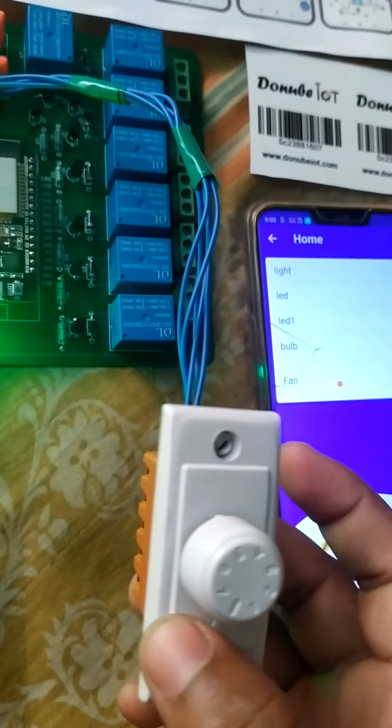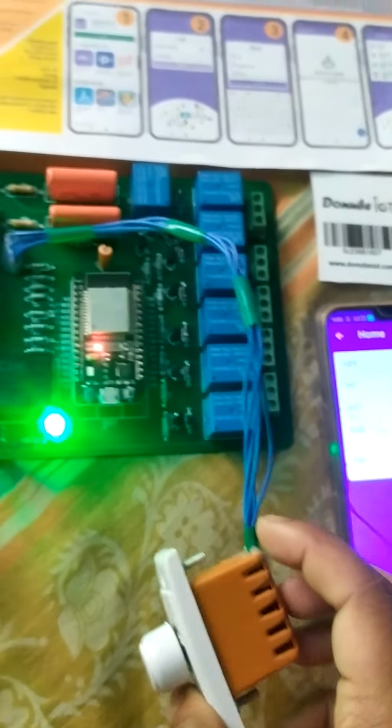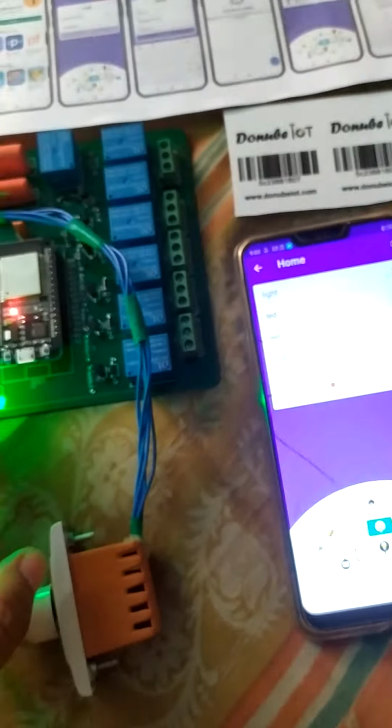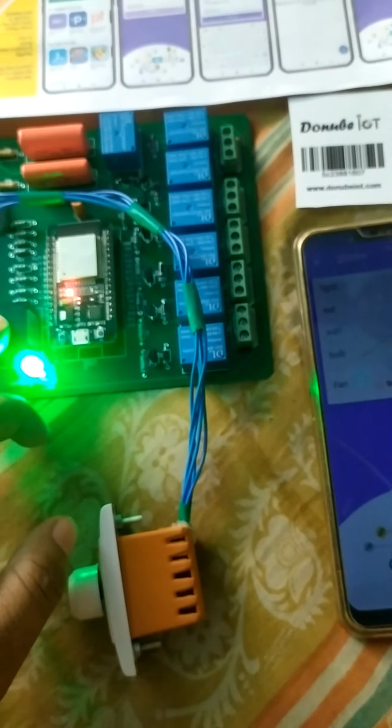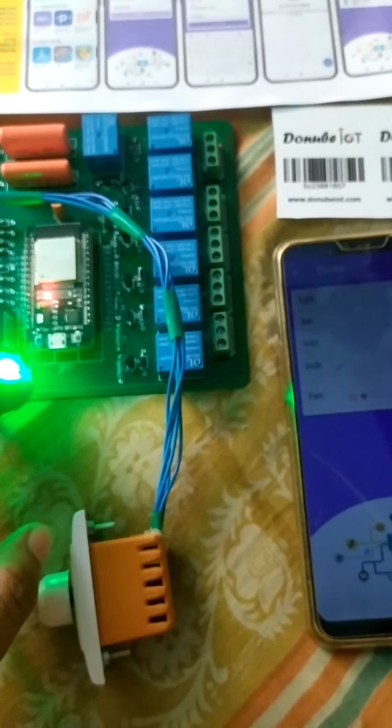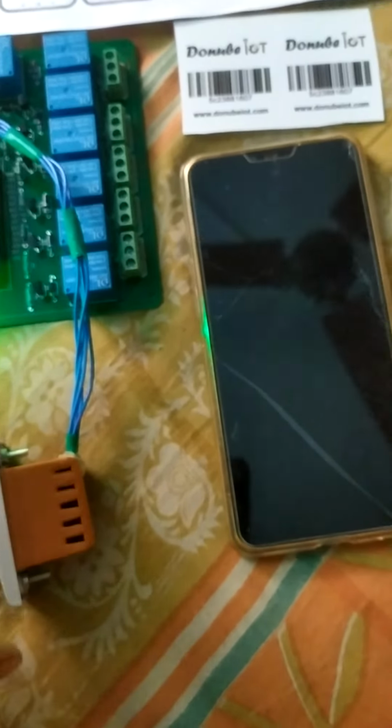And this is for manual control of the fan. One advantage of this board is that if your Wi-Fi is gone, you can control it manually.